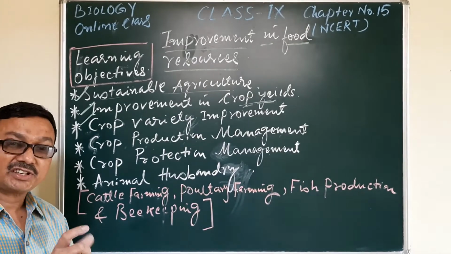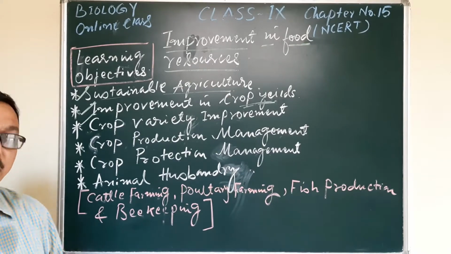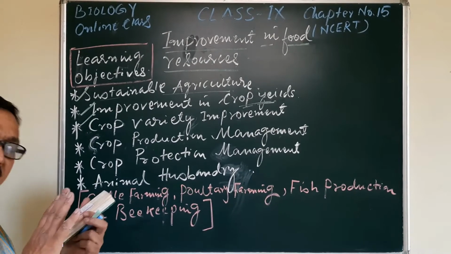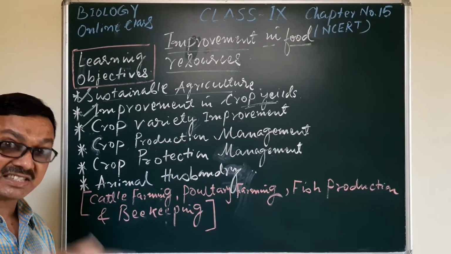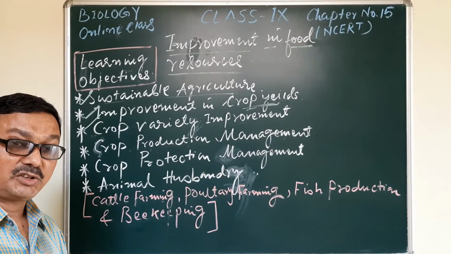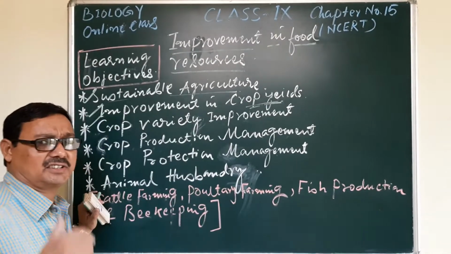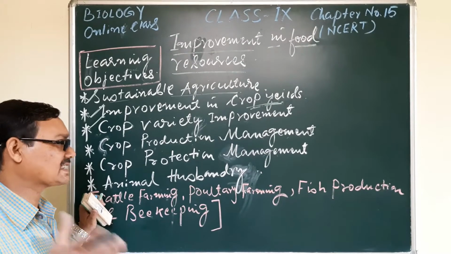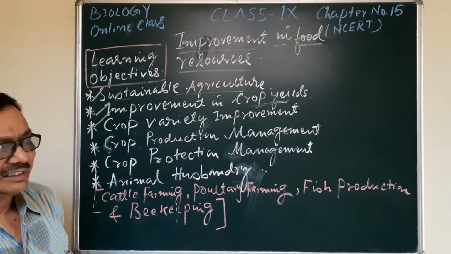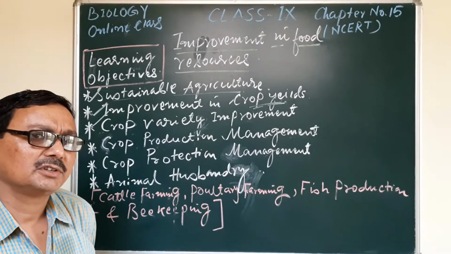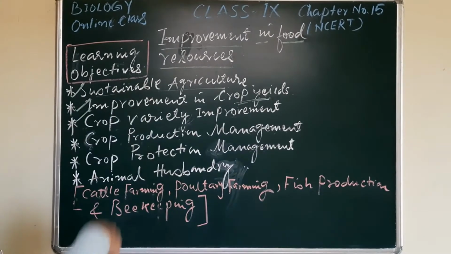A species is the same, similar, but the varieties are different. Maybe the species is different, that is another thing. But within the same species of the organism, you may find a lot of varieties. Understand? So depending upon that variety, how that variety will be helpful for the improvement in resources of our food production.